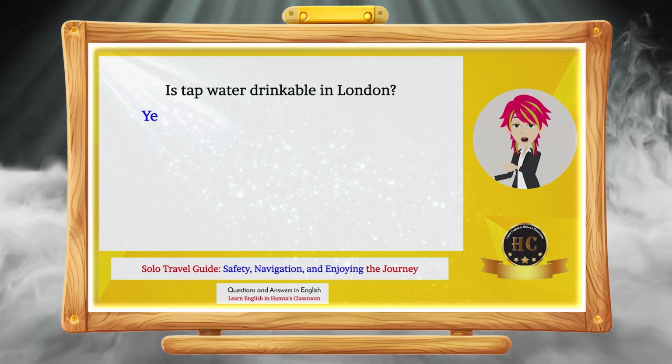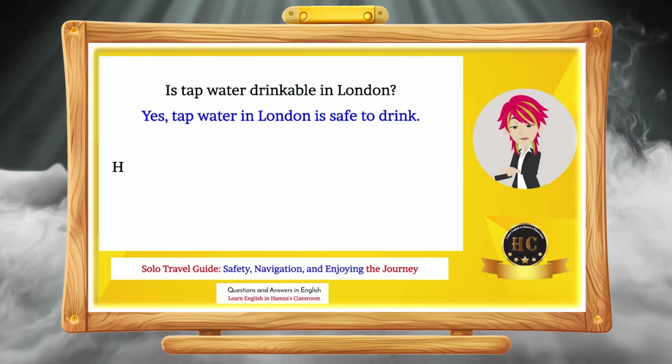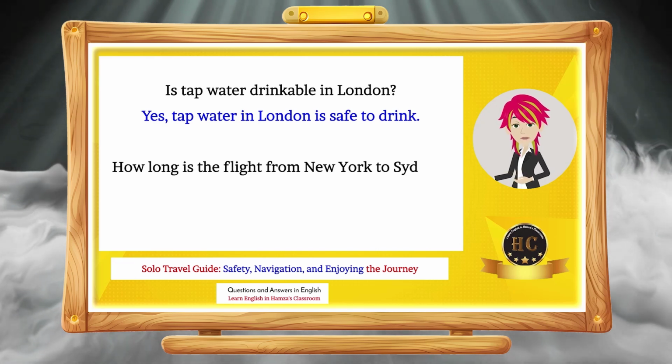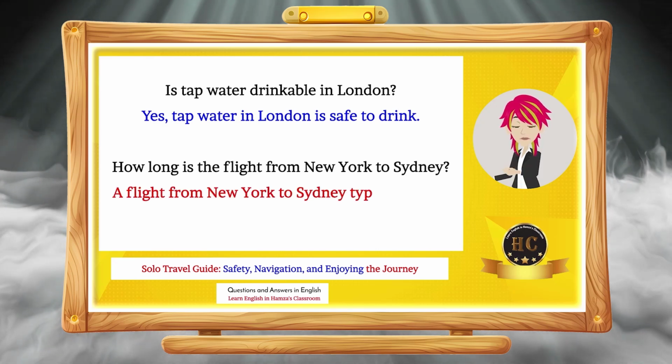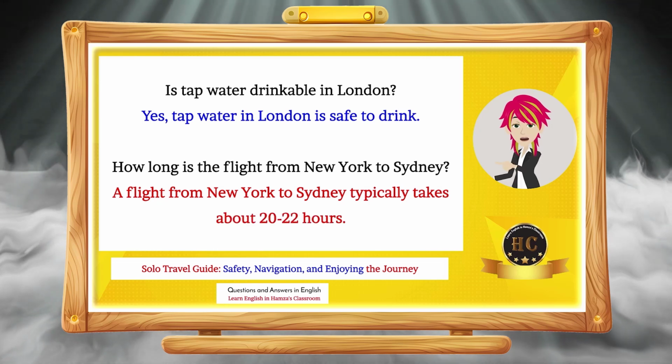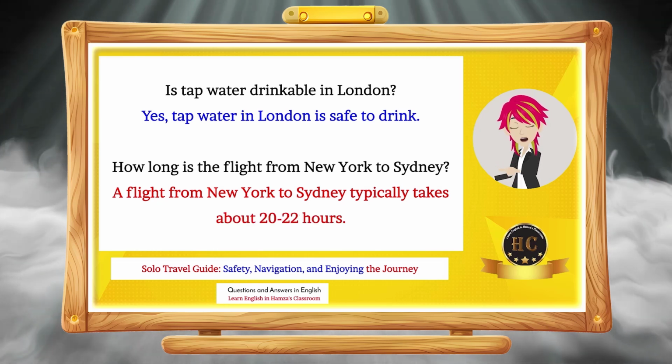Is tap water drinkable in London? Yes, tap water in London is safe to drink. How long is the flight from New York to Sydney? A flight from New York to Sydney typically takes about 20 to 22 hours.